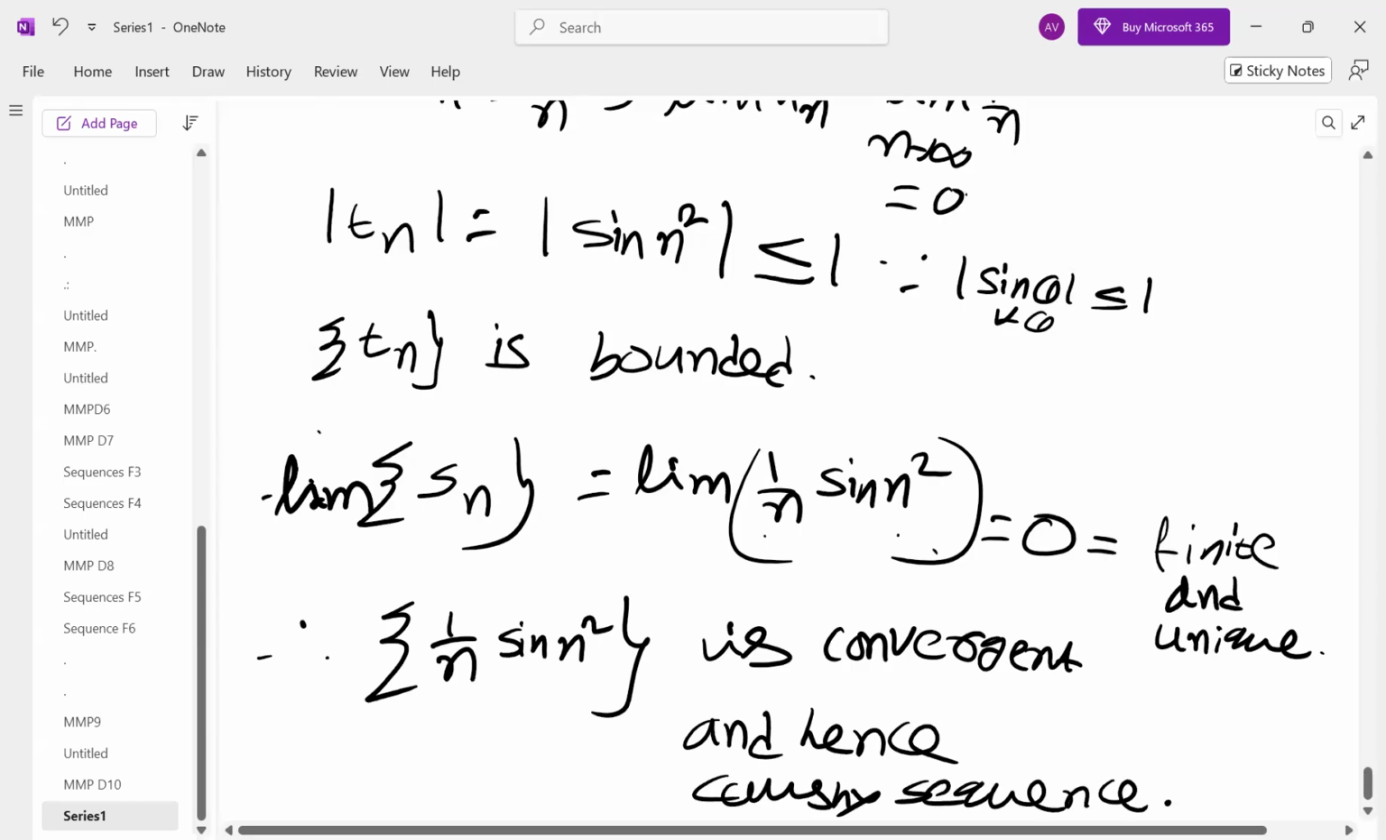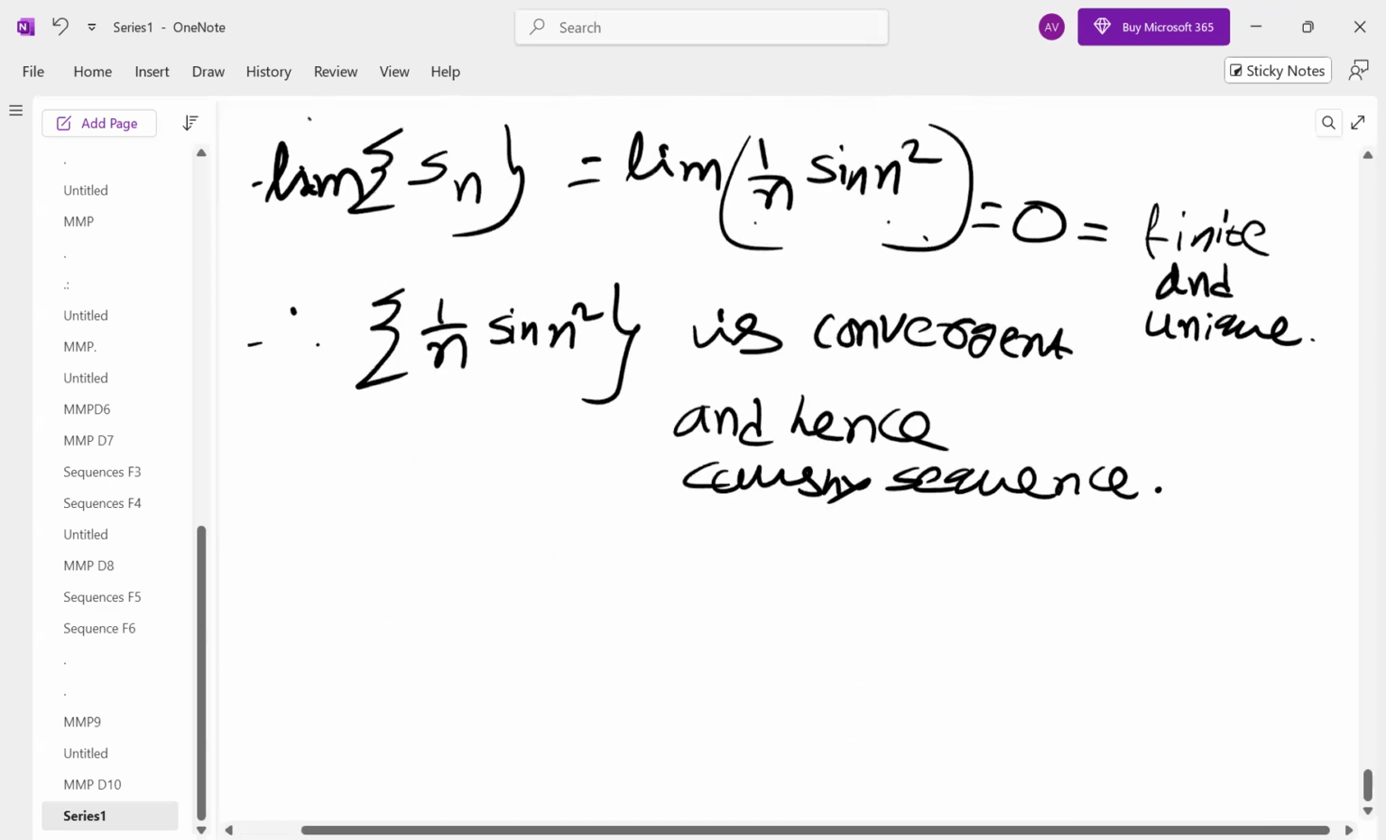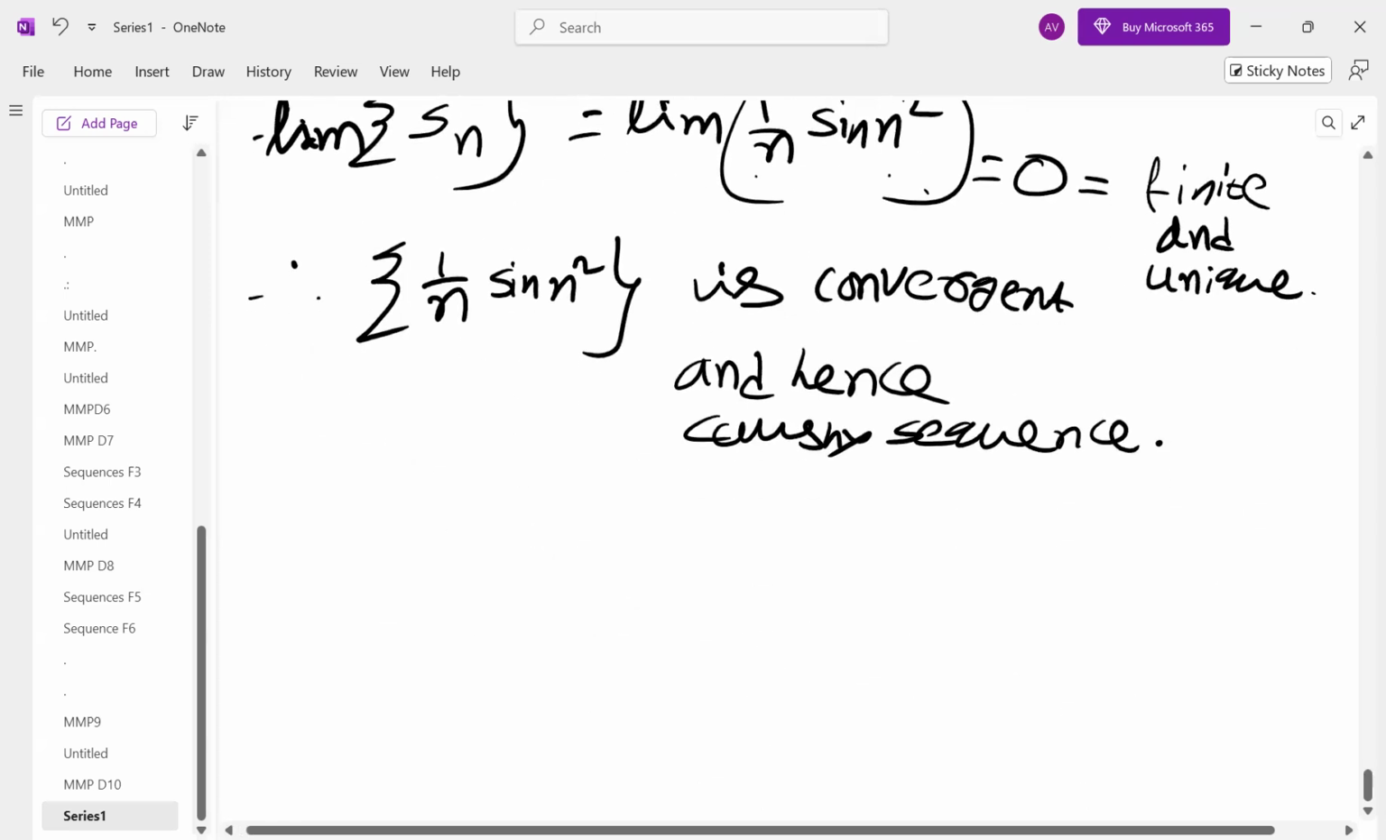Please go through the previous videos. Whenever you get any question, work it out using any one of the methods which we have followed for finding the limit. Then check whether it is convergent. If it is convergent, it is Cauchy. If not convergent, not Cauchy. For example, one more question. This is the last one.